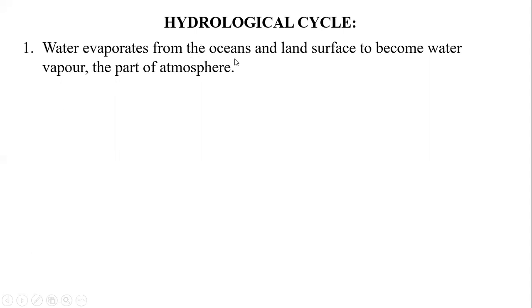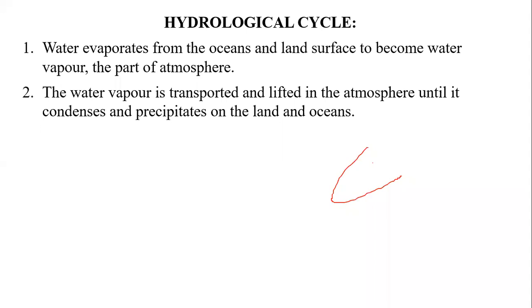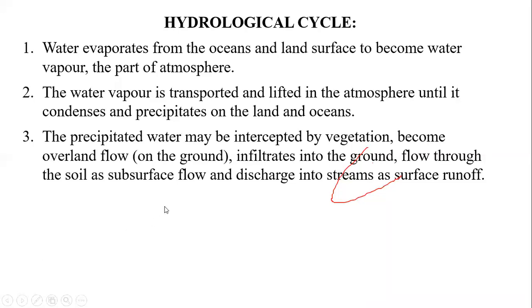The water evaporates from the oceans and the land surface to become water vapor, that is part of the atmosphere. Then the water vapor is transported and lifted in the atmosphere until it condenses and precipitates again on the lands and oceans. Then the precipitated water may be intercepted by vegetation and becomes the overland flow, that is the runoff we can say. Then some amount of the water infiltrates into the ground and flows through the soil as a subsurface flow, and it discharges into the streams as a surface runoff.